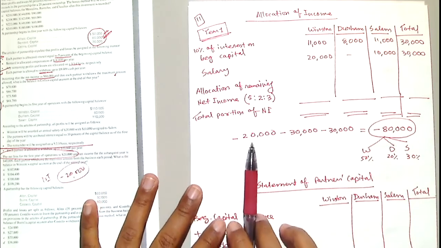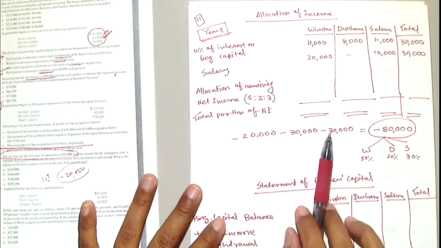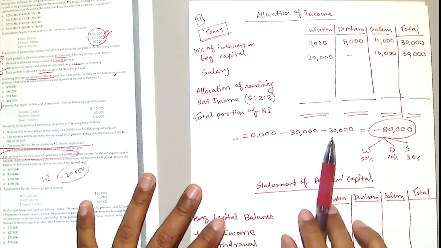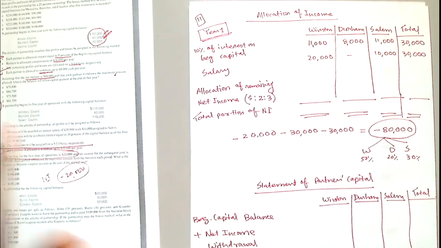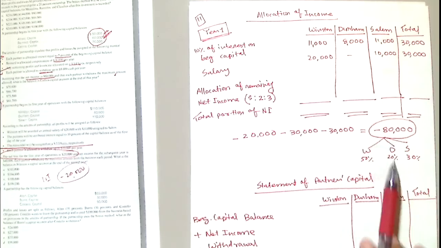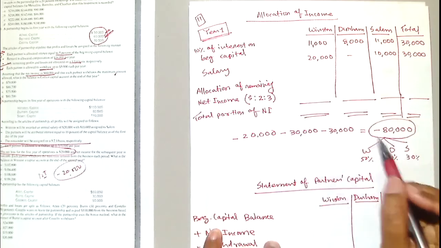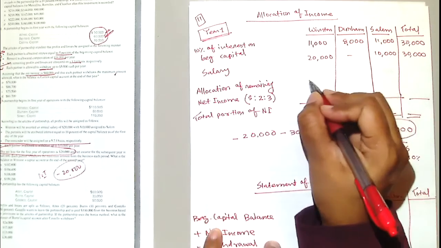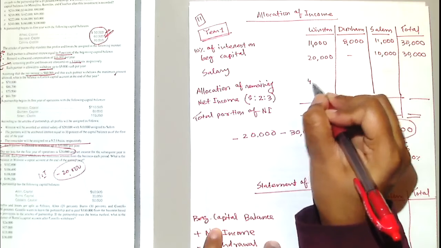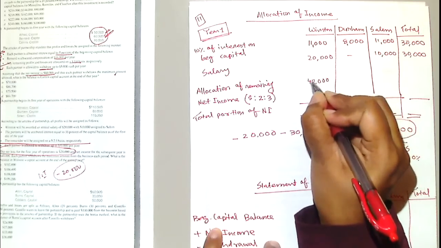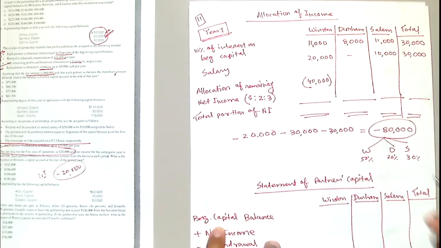Actually, we had a loss. We have to pay interest, salary, no excuse. These are your obligations. So the amount is getting bigger. The loss is getting bigger. Now we can allocate it. So if you allocate, what is the half of this number? Minus 80,000. That means it's 40,000. Either you can put it in a bracket or a minus sign. Either way is fine.